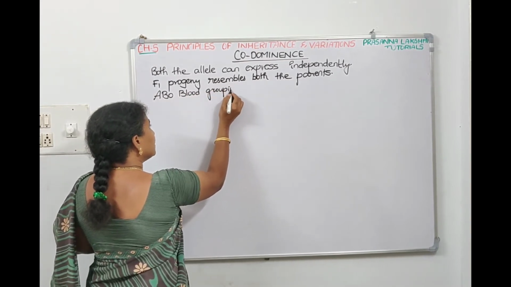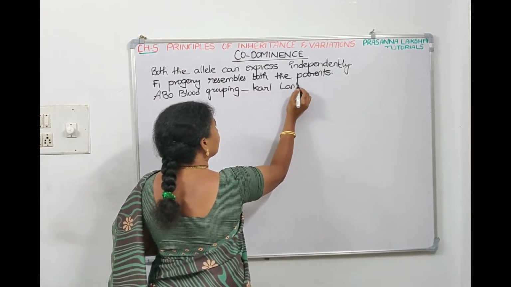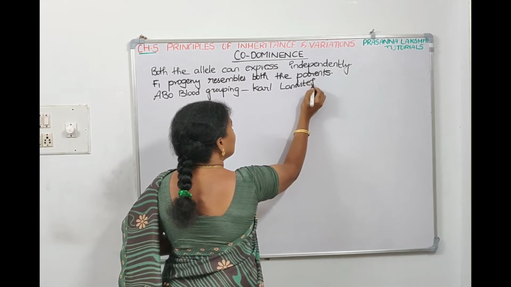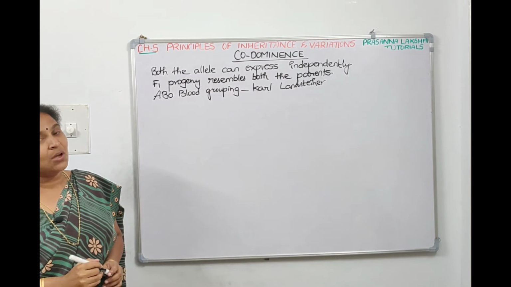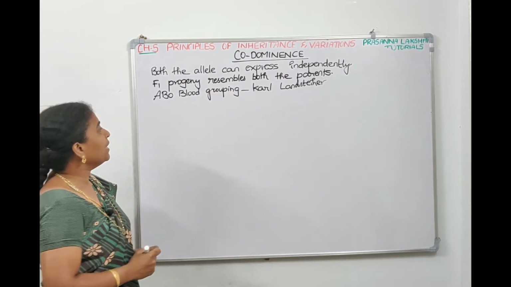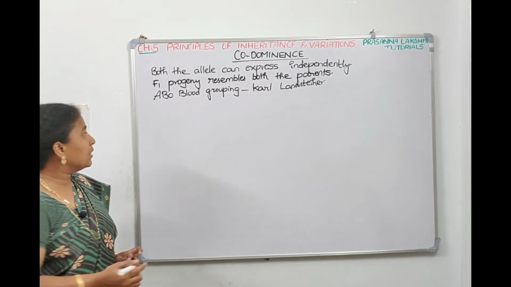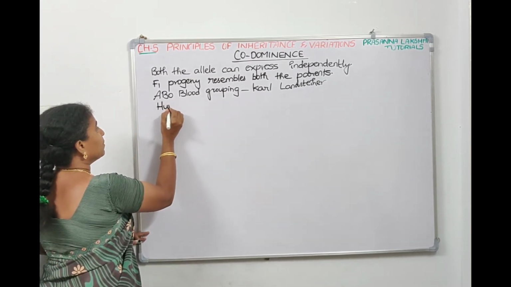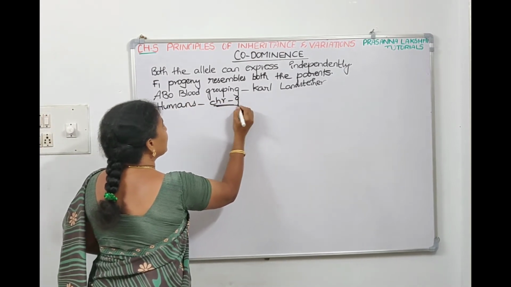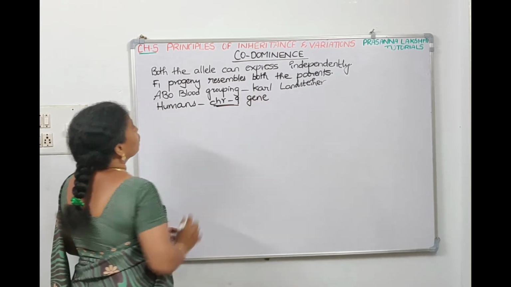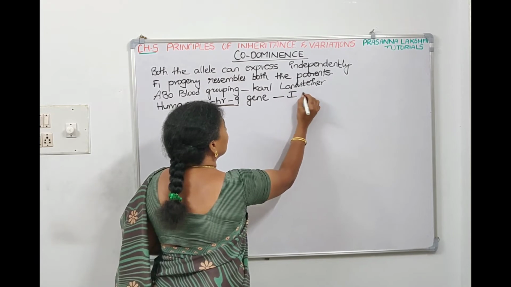ABO blood grouping was discovered by a scientist called Karl Landsteiner, right? Now, how does ABO blood grouping go? In humans, on chromosome number 9, there is a gene which codes for blood grouping, and that gene is called the I gene.